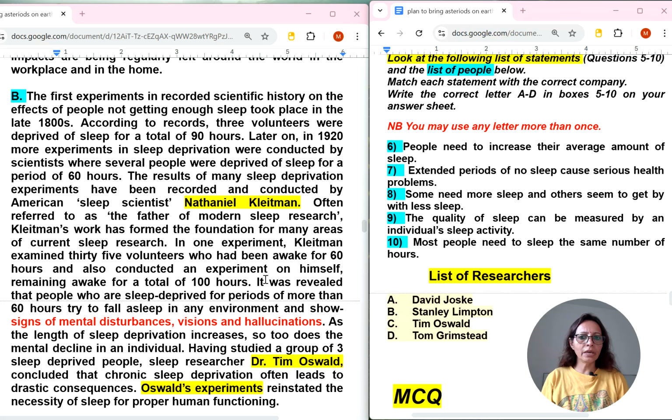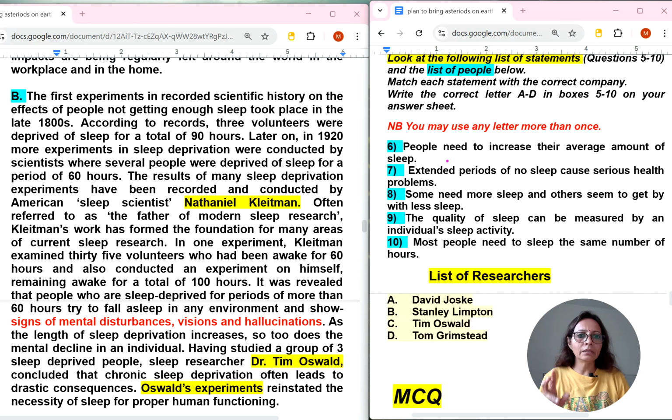Now the question here was, I was telling you, within 2-3 minutes I'm telling you how we can do this list of researchers type of question. We have given here five questions. So how will we do it? First I will read all the statements here. I'm reading the instructions. Questions 6 to 10 and list of people.